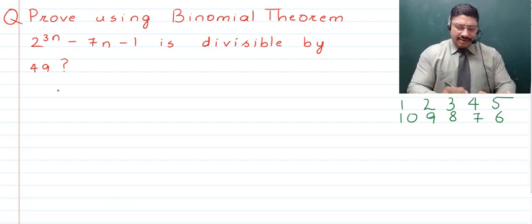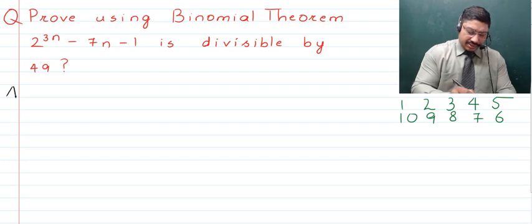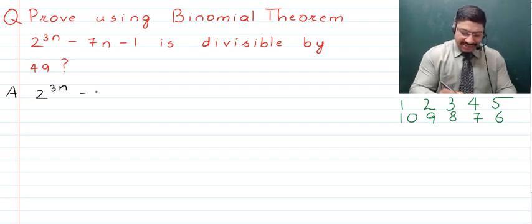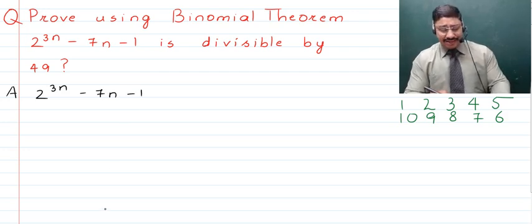Now children, if you talk about this sum, here you see that we have an expression which is 2 raised to the power 3n, from which 7n is subtracted, from which further 1 is also subtracted, right?